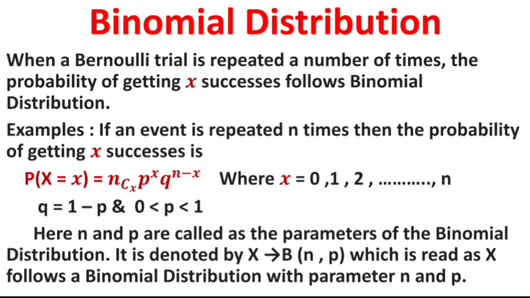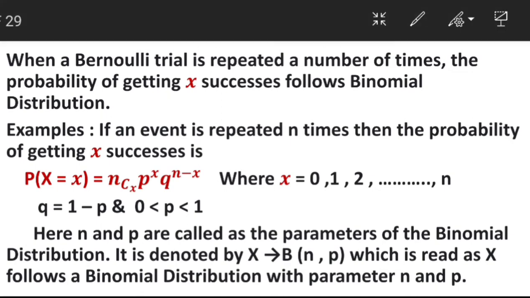Here n and p are called the parameters of a binomial distribution. It is denoted by X implies b of n comma p, which is read as X follows a binomial distribution with parameters n and p.